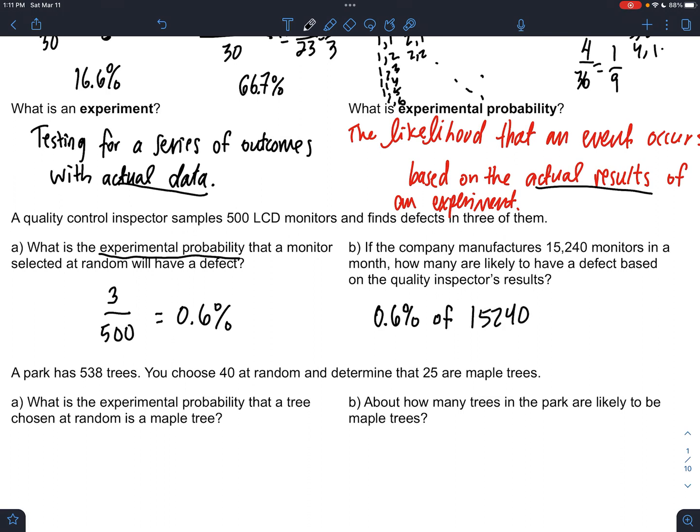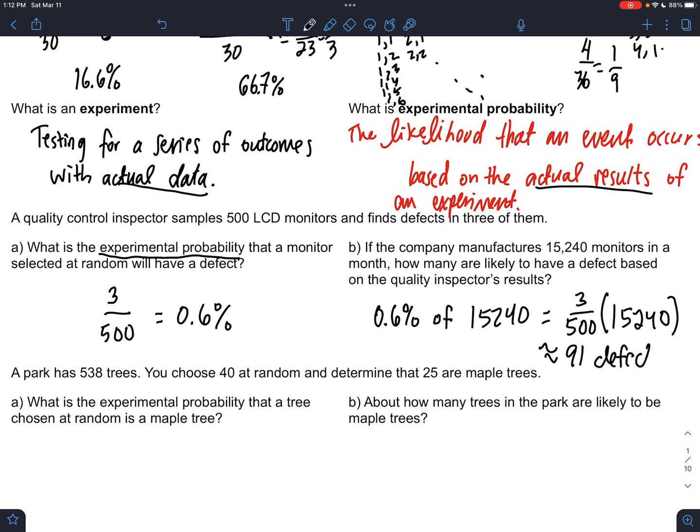So if we take 0.6% of the population, the whole sum, we could do that by just doing 3 out of 500 times the total number.